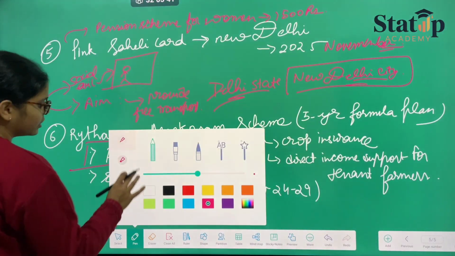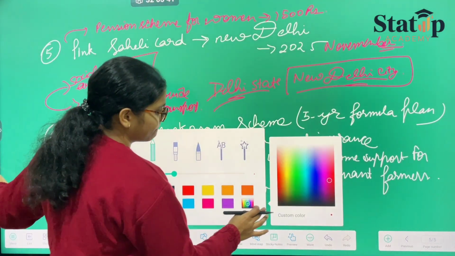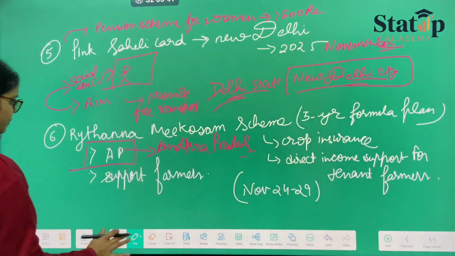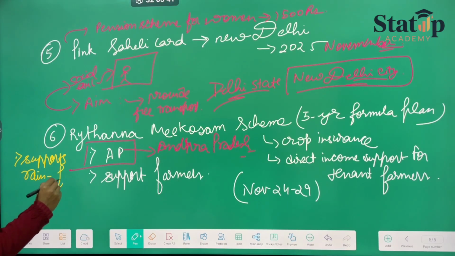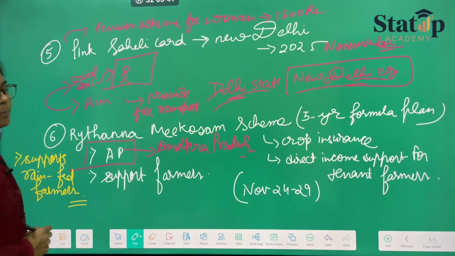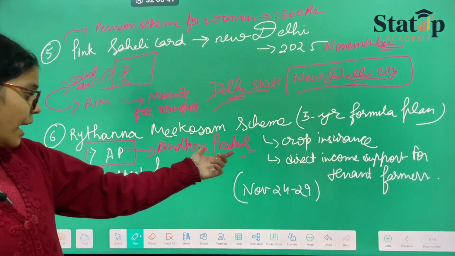You can write it over here, with yellow: supports rain fed farmers. This is the basic aim of this scheme, given to us by Andhra Pradesh.